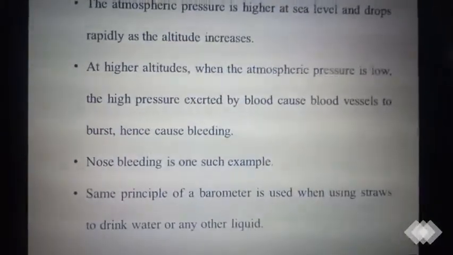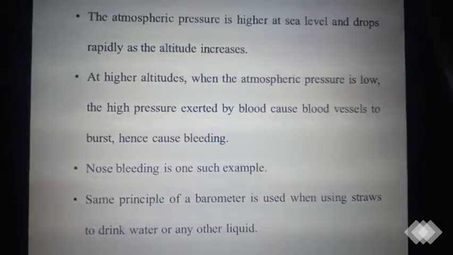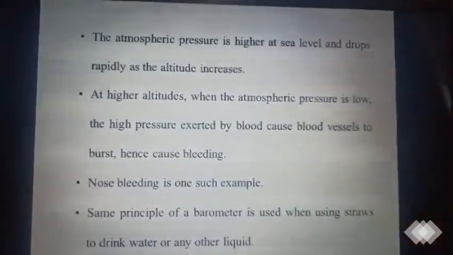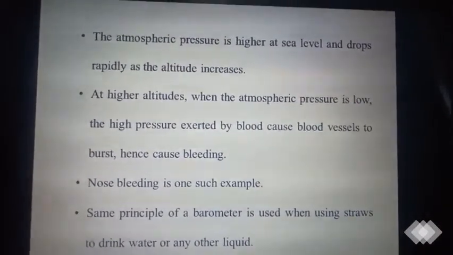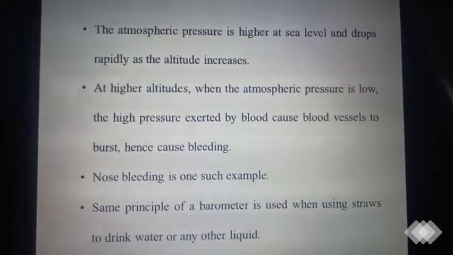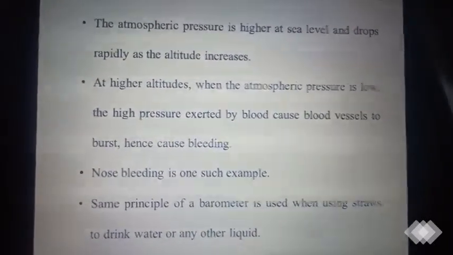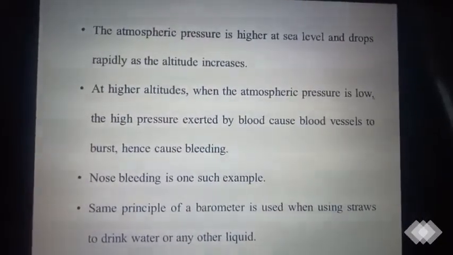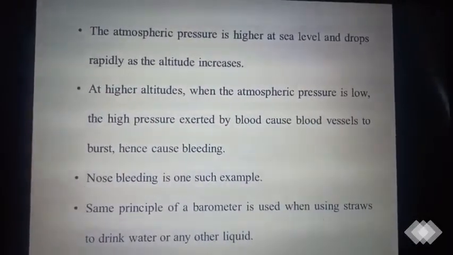Next we are going to see how atmospheric pressure varies. The atmospheric pressure is higher at sea level, whereas it drops rapidly as altitude increases. So at higher altitude, the atmospheric pressure is low. The higher pressure exerted by the blood causes the blood vessels to burst and hence causes bleeding. So some of you, when you move to a higher altitude, may observe nose bleeding. That is due to pressure difference.